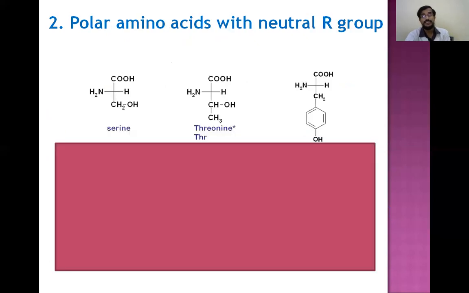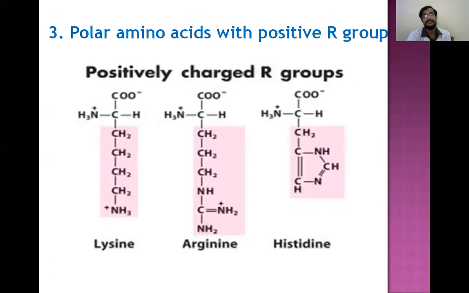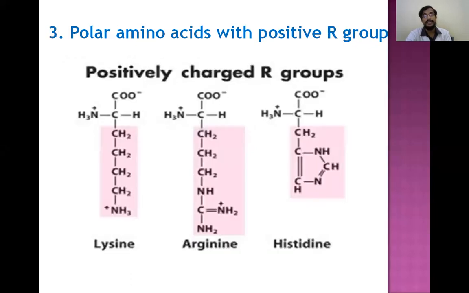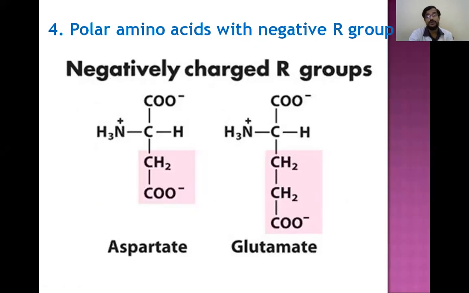Polar amino acids with neutral side chain are serine and threonine, with positive side chain are lysine, arginine, histidine, and with negative side chain are aspartate and glutamate. So these will be having basic properties because of positive charge, and aspartate and glutamate will be having acidic properties.